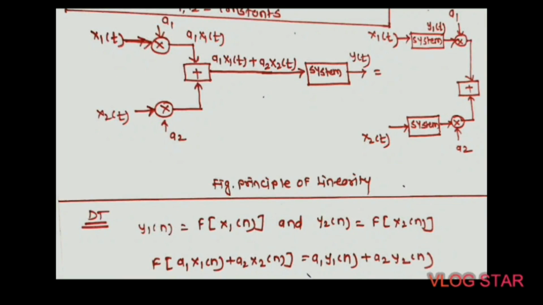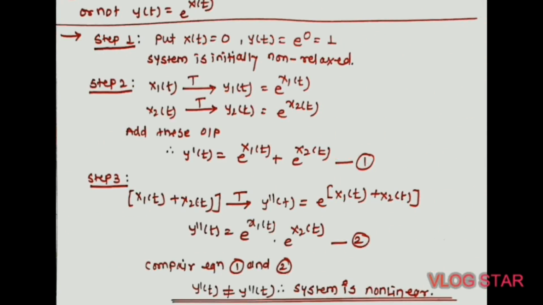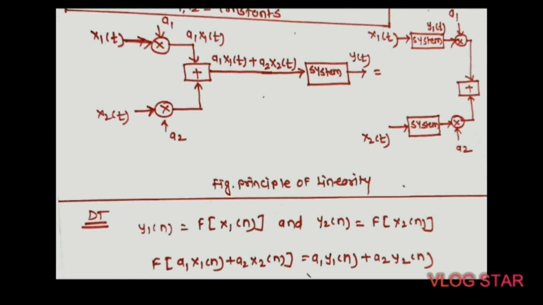So a continuous time system is said to be linear if it satisfies the superposition theorem, and a continuous time system is said to be non-linear if it does not satisfy the superposition theorem stated in the above equation. Communication channels and filters are examples of linear systems. Second, the linearity of discrete time systems.